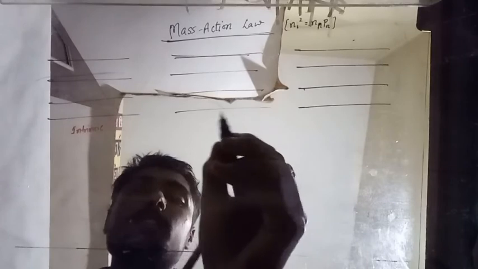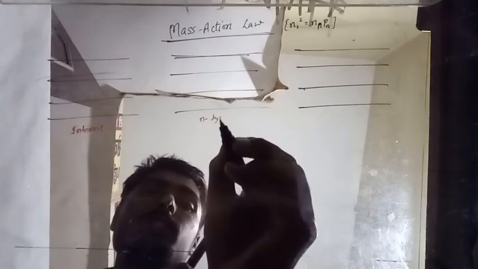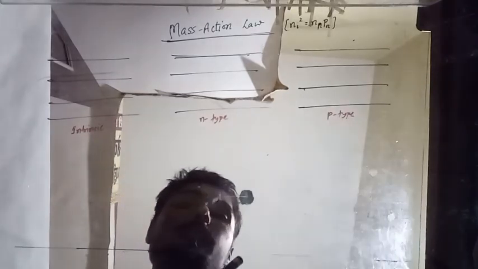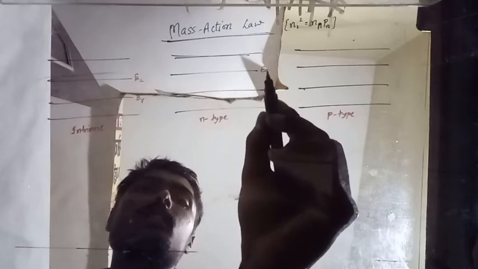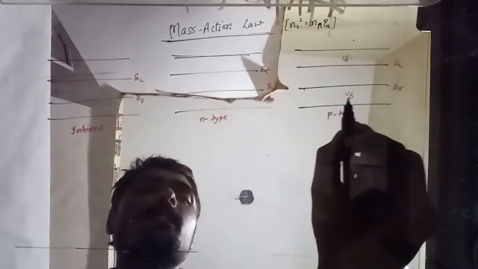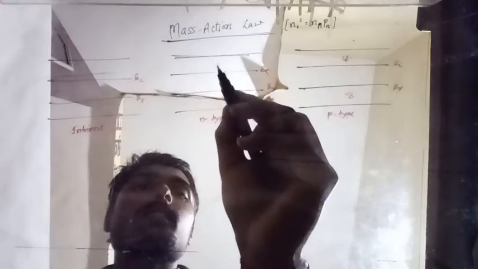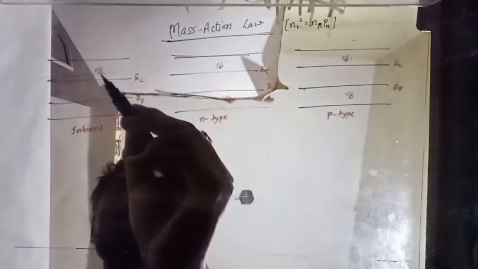This is intrinsic, this is N type, and this is P type. All right. Now these are EC and EV, all these bands: EV, EC, EV, EC, EV. This is the conduction band, this is the valence band, conduction band, valence band and conduction band.